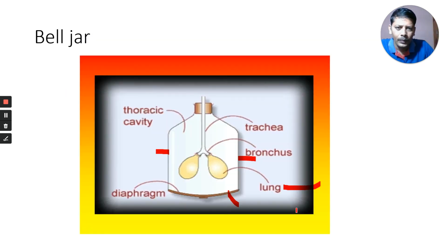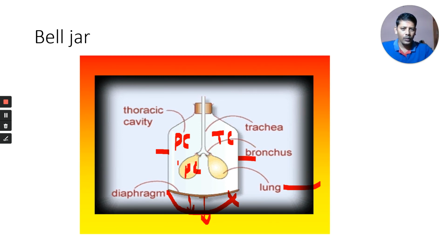For example, this is the bell jar in which the lungs are present. Inside the lungs there is a cavity, the pulmonary cavity. Here is the pleural cavity, also called the thoracic cavity. Here is a diaphragm, a rubber sheet. If I pull this diaphragm down, the volume increases here.